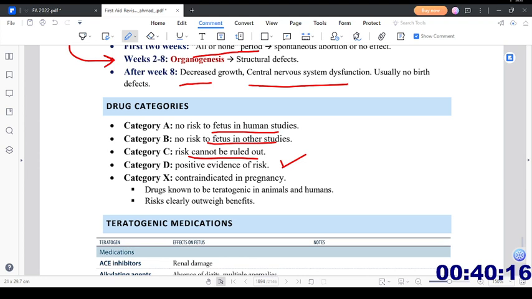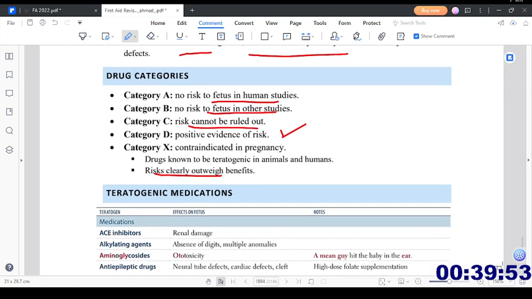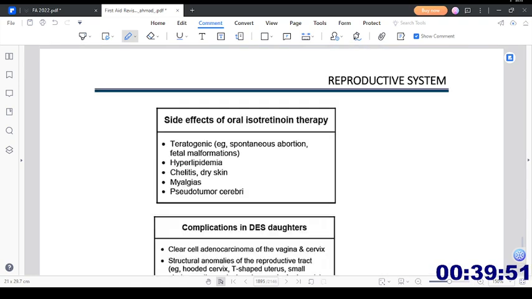And category X, I'm sorry, it's not choices, it is categories. Category X is contraindicated in pregnancy in all situations. Like let's talk about retinoic acid, or maybe the tetracyclines, aminoglycosides. These are teratogenic. Drugs known to be teratogenic in animals and humans, risk clearly outweighs the benefits. Then we have teratogenic medications.